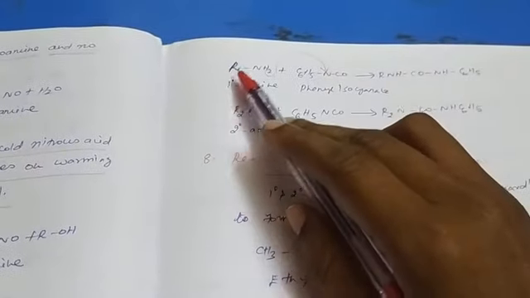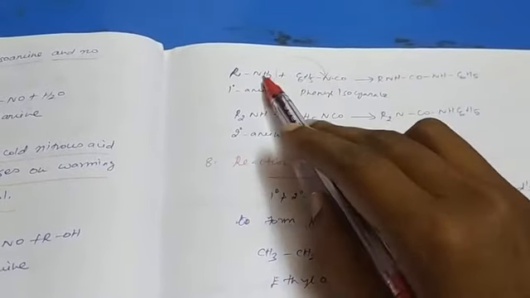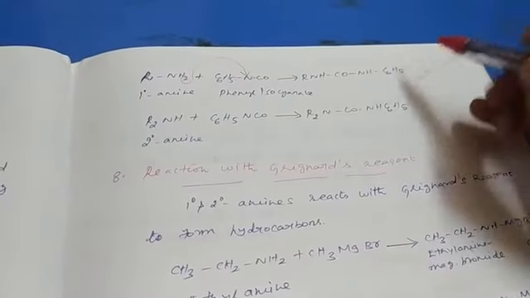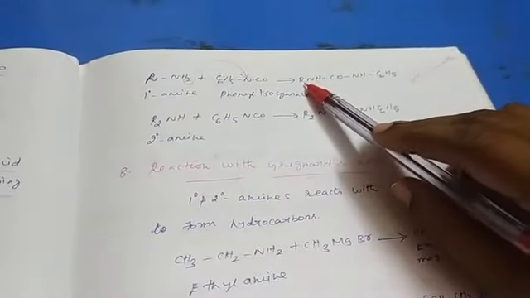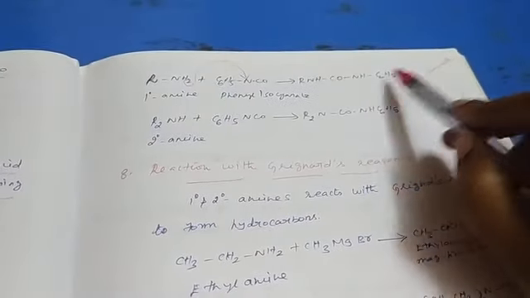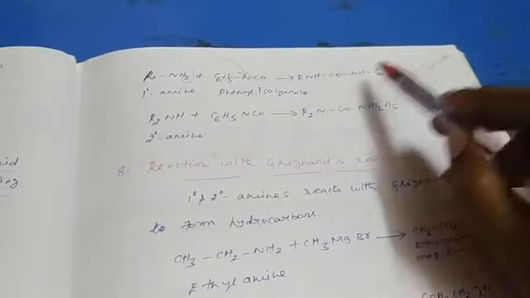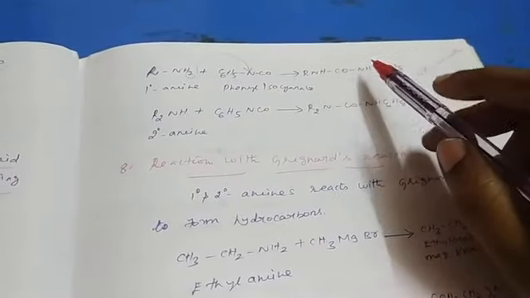So what is the product? C6H5NHCONHR. So what is the structure of urea? NH2CONH2. So here one hydrogen atom is replaced by R. This side one hydrogen atom is replaced by phenyl group. So substituted urea is formed as the product here.